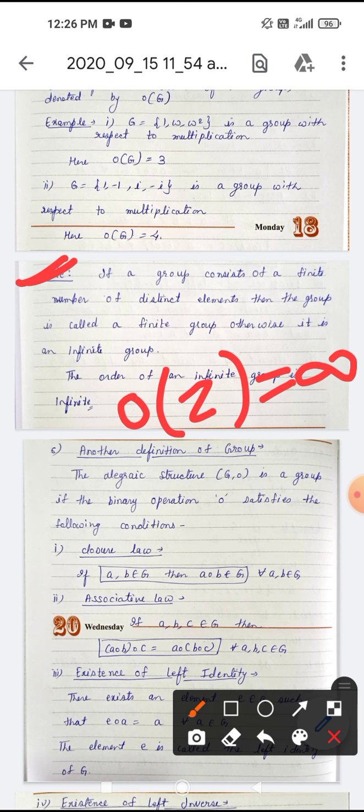Now sometimes it is again asked, write the other definition of group. One definition I have discussed, now the other definition of group. The algebraic structure (G, ∘) is a group if the binary operation ∘ satisfies the following conditions. First, closure law: if a, b belong to G, then a ∘ b belongs to G for all a, b in G. Second, associative law: if a, b, c belong to G, then (a ∘ b) ∘ c is equal to a ∘ (b ∘ c) for all a, b, c in G.